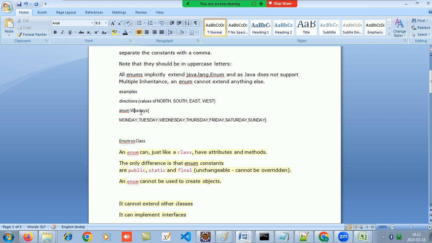All the protocol which applies for a class applies for an enum also, so try to name it with a capital. Weekdays w1 = new Weekdays is not permissible. This is not permissible.